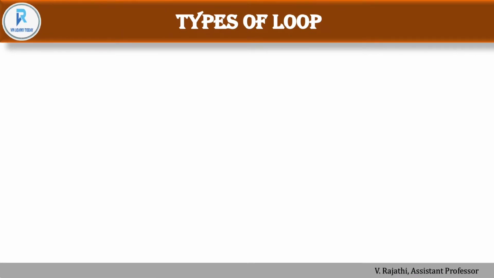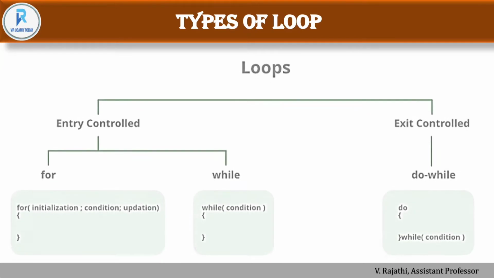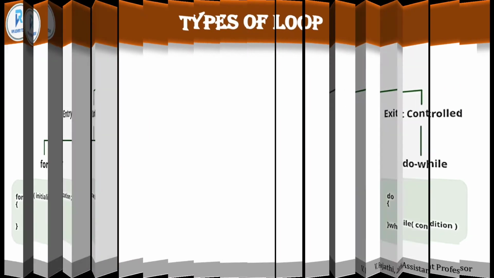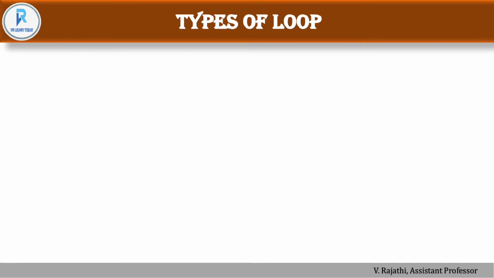Next we will see what are all the types that come under the loop: entry control loop and exit control loop. So totally we discussed three loops, and those three come under entry and exit. Under the entry control loop we have for and while. Under the exit control loop we have do while. So let's see one by one.